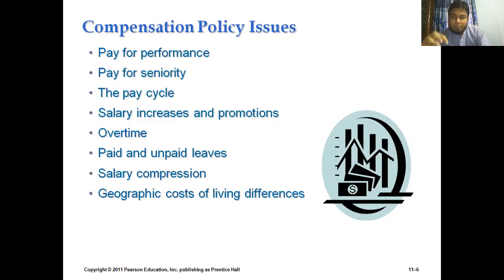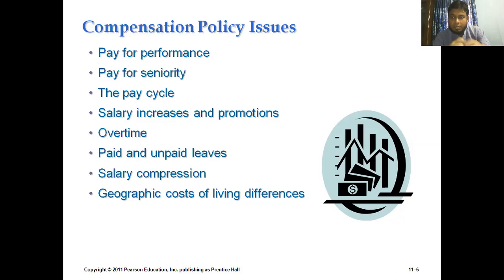So in that particular session or in that particular pay policy development, the HR department needs to deal with that particular issue. So the employees who are residing in the metropolitan areas or the city areas, their cost of living is very high compared to those other people who are living in the villages. So at that particular time, they need to give some sort of extra benefits to those employees who are residing in metropolitan areas.